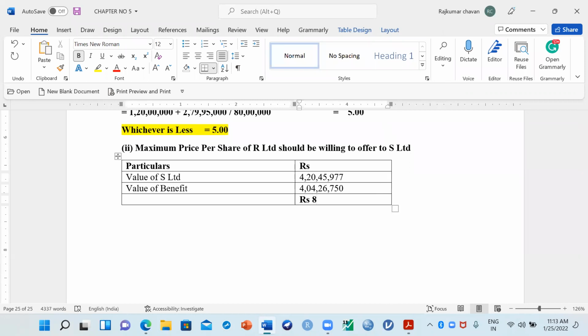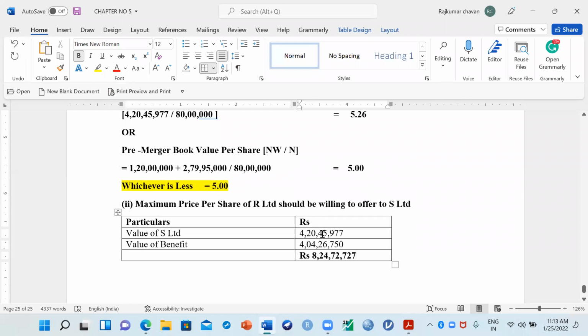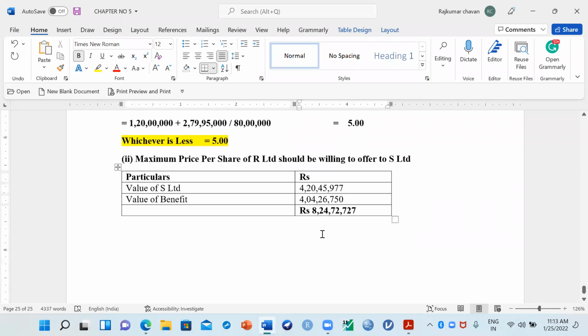Okay, I got some answer in the chat box: 8 crore 24 lakh 72,727 rupees. This is the maximum value which S Limited is getting.